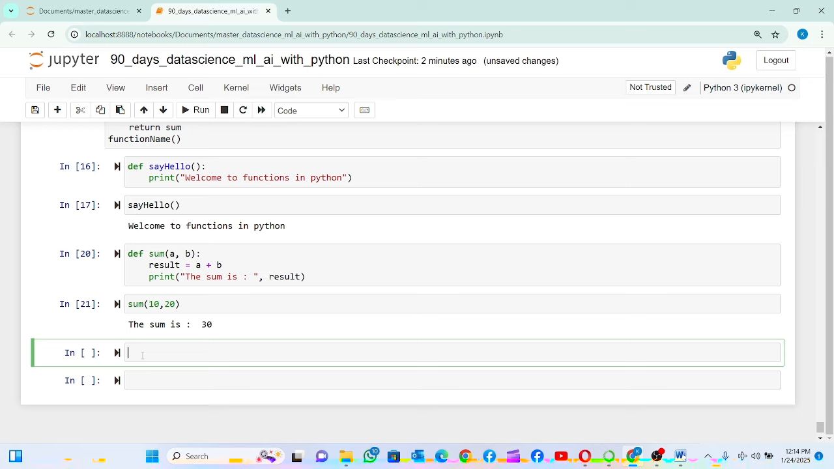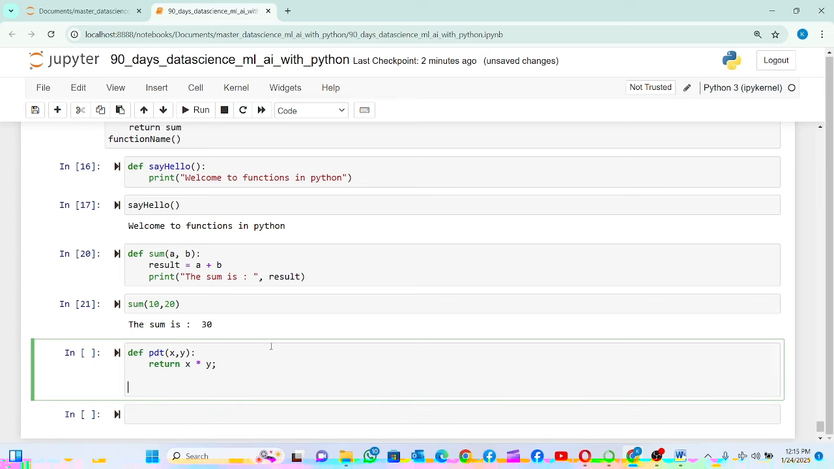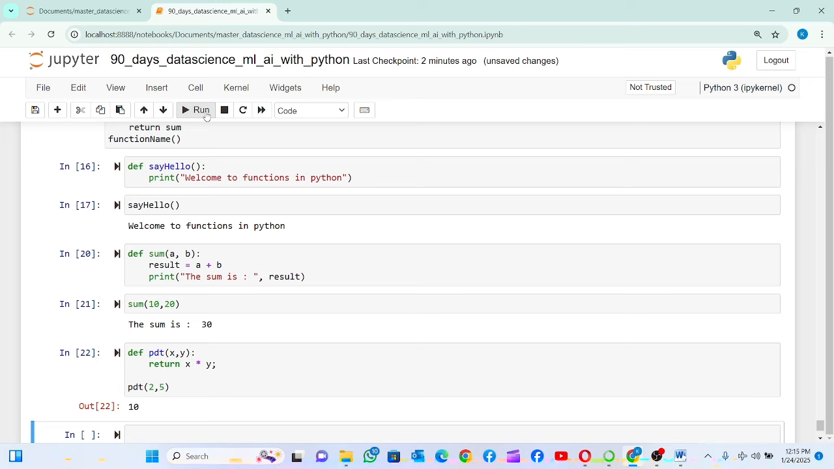Now we can also do a function with a return type. So I can do product of two numbers. I'm going to put x and y, and return x times y. So I can just call product with 2 and 5, and it gives me 10. 2 times 5 gives me 10. So that is a function that takes values, and that is a function that has a return type.